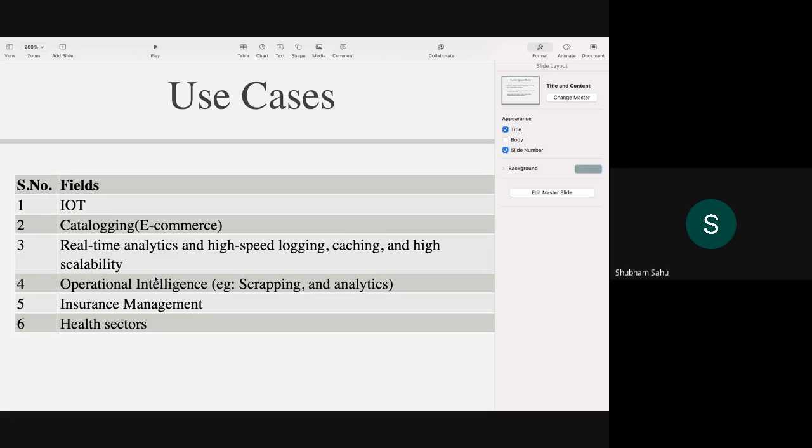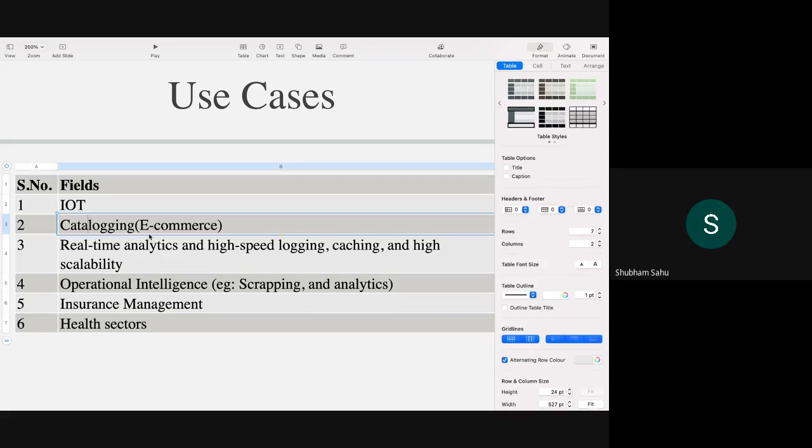So the first use case which I see is IoT. I think most IoT companies use MongoDB for data transmission and so on. They also use some sort of Kafka for the messaging system, but if you look for NoSQL, then they use MongoDB. So IoT is definitely there.